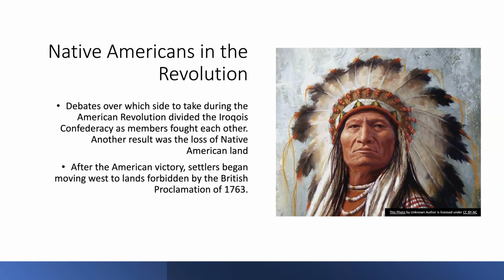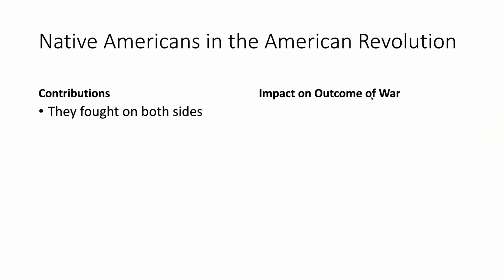Another result was the loss of Native American land. After the American victory, settlers began moving west to lands forbidden by the British Proclamation of 1763. Again, take a moment to write down what you think the contributions were and possible impact or significance. Pause here if you'd like to try it on your own first, and we're moving on.